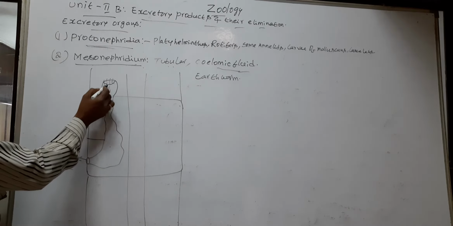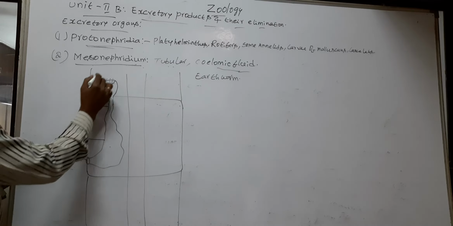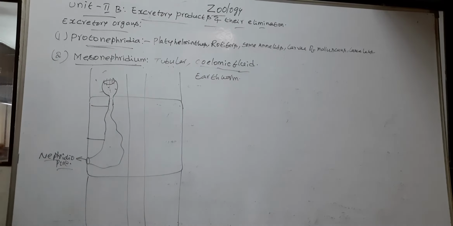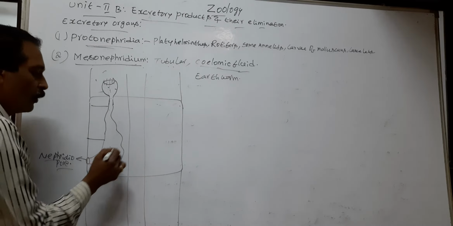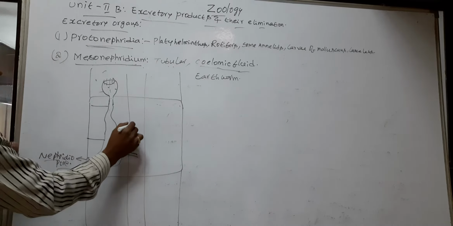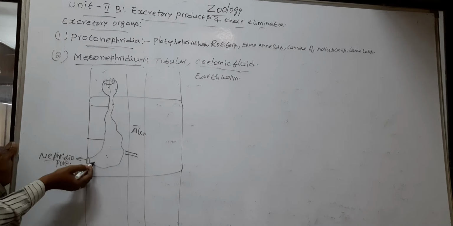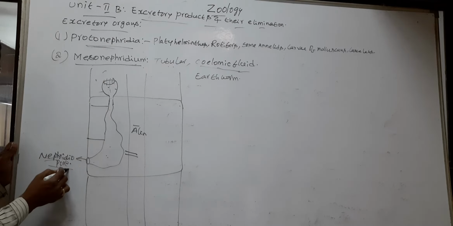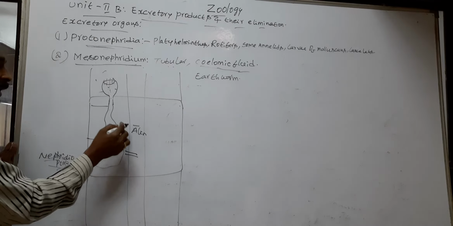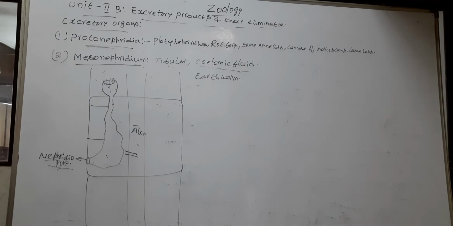Here, the funnel-shaped structure of mesonephridium opens into coelomic fluid. Some of the mesonephridia of earthworm open into the alimentary canal. Some of the mesonephridia open out from the body to outside through the nephridiophore.